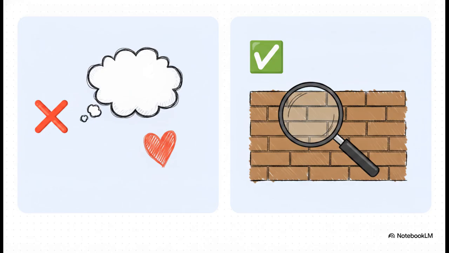Look at the difference here. On the one hand, you have an opinion-based weak claim. I think the poem is sad. It's vague. It relies completely on a gut feeling. But on the other side: the poem's tone is melancholic, evidenced by the author's repeated use of weeping and the dark setting in stanza 2. Boom! This claim doesn't just state a feeling. It points directly to the architecture of the text to prove its point. It solves the mystery by bringing in multiple, specific pieces of evidence.